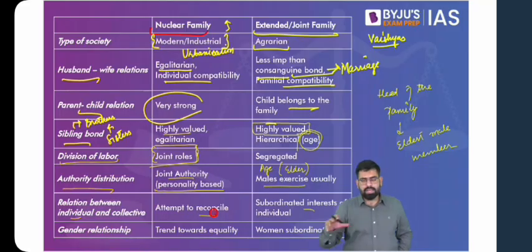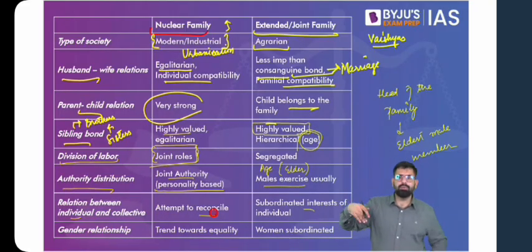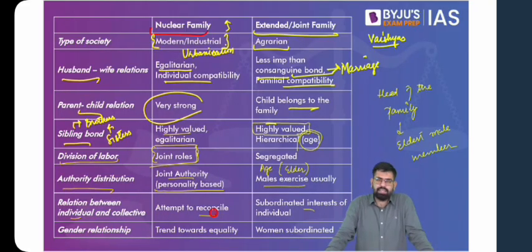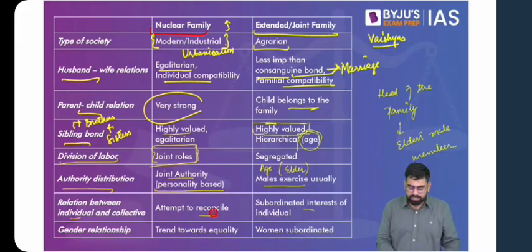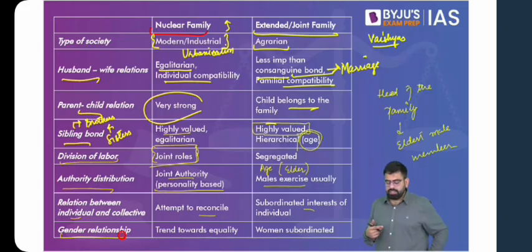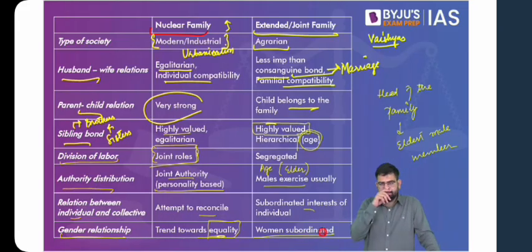So if the entire family, if the collective wants to invest more in land, or in agriculture, and there is an individual in the family who says that I want to go abroad and study, it is generally the collective whose ideas, whose decisions will prevail. Then if we talk about gender relationship, as already seen, in nuclear families you tend to go more towards equality. Also, in joint families, generally the women are subordinated.